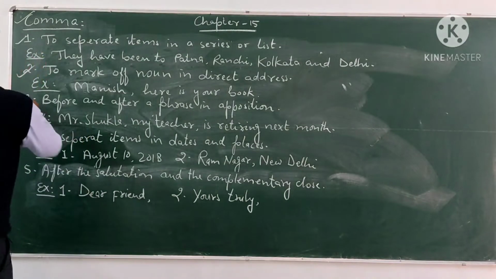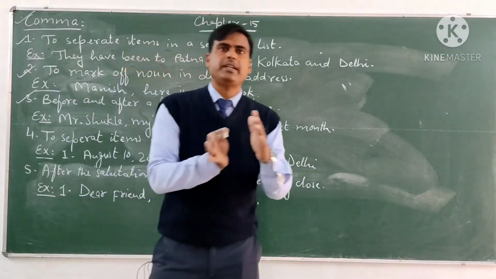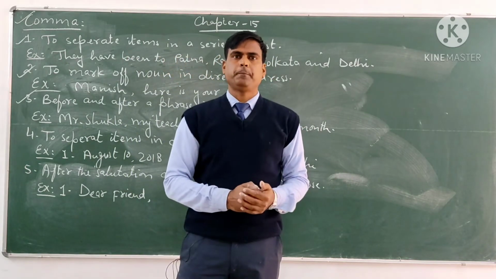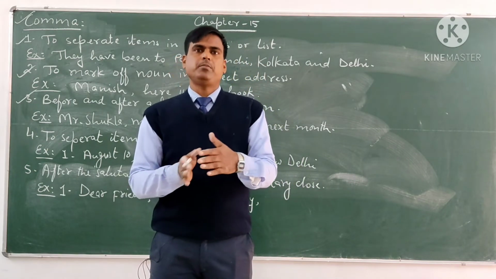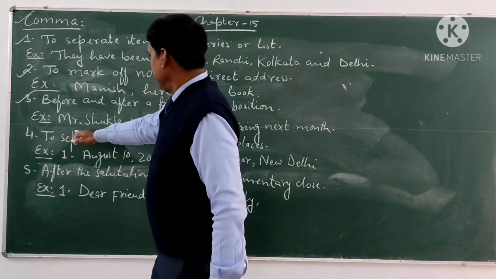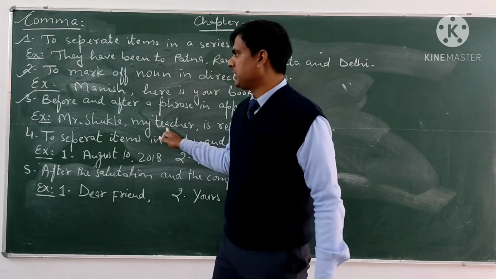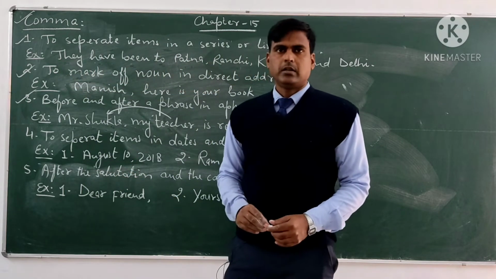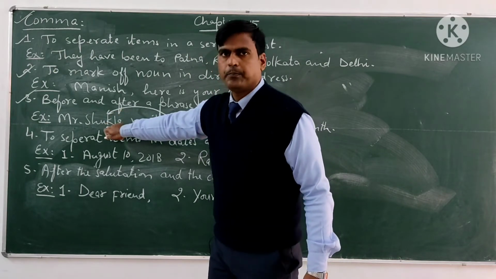Now come to the third one, before and after a phrase in apposition. If we are going to use a phrase in apposition, we use a comma before and after it. A phrase in apposition is a phrase used to describe the subject of that sentence. For example, here it is given Mr. Shukla, my teacher. My teacher is the phrase in apposition. My teacher is going to describe Mr. Shukla, that's why this is the phrase in apposition.